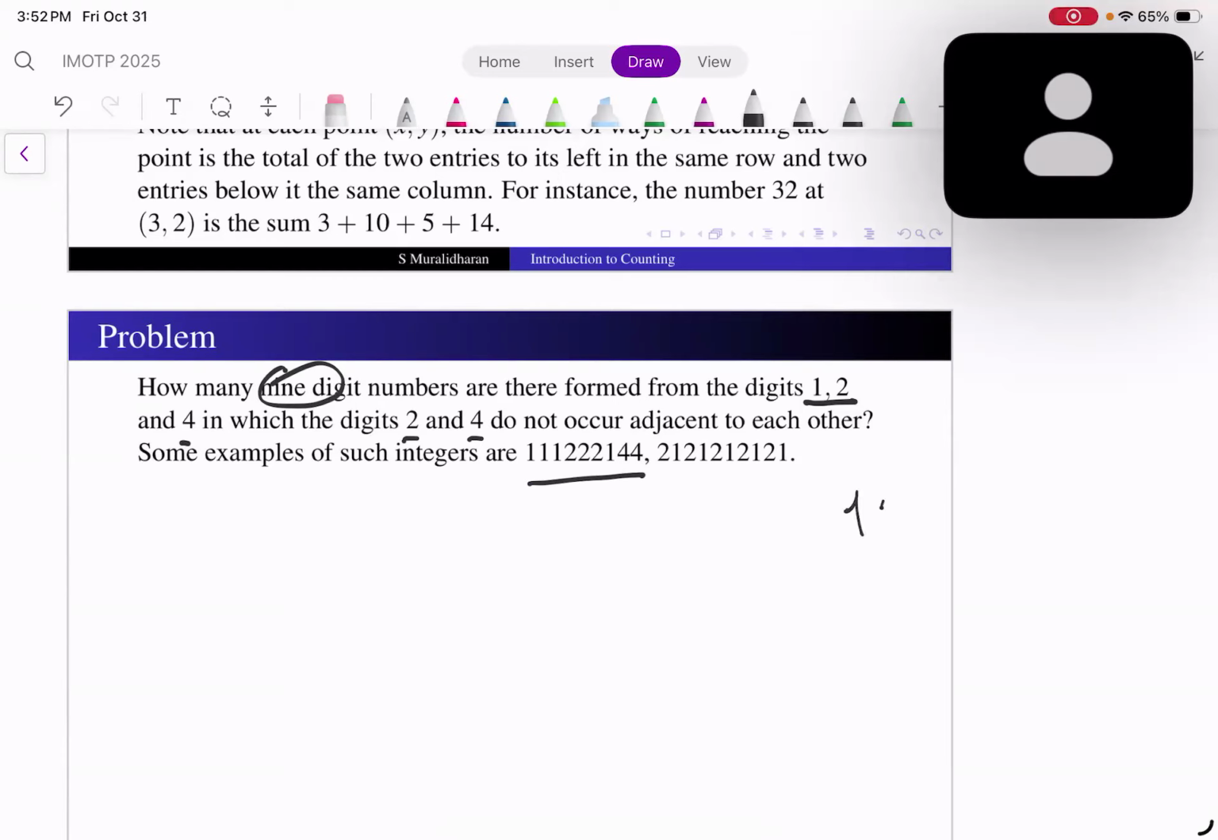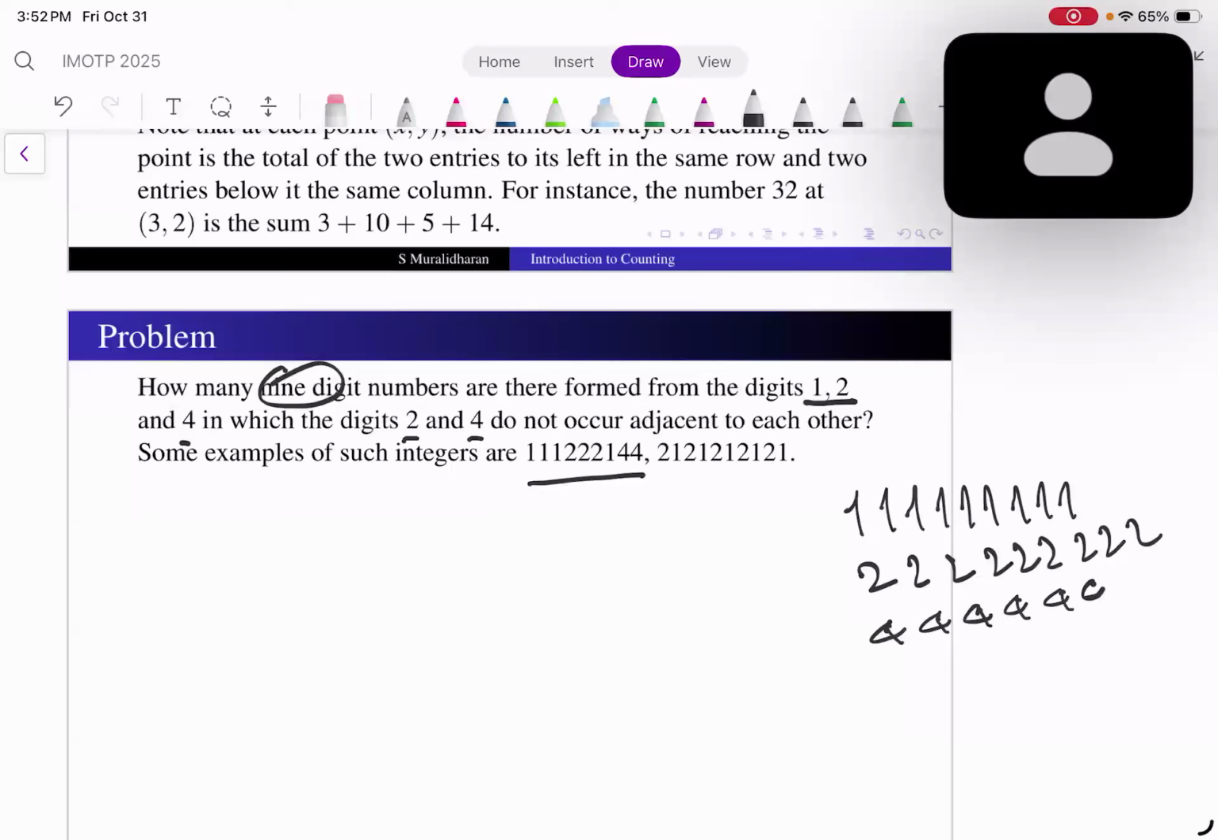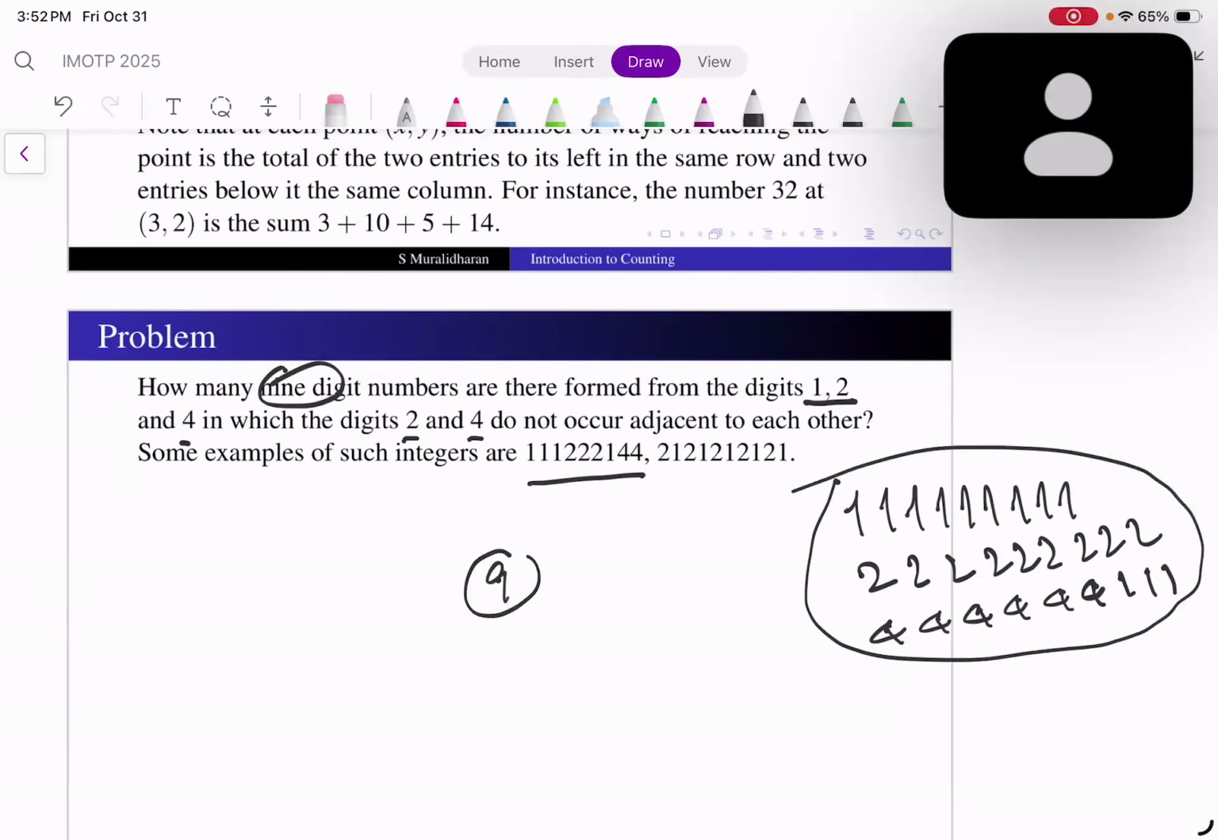It could be just 1, 1, 1, 1, 1, 1, 1. That is fine. It could be just 2, 2, 2, 2, 2, 2, 2. It could be 4, 4, 4, 4, 4, 4, 4, like this. And then say 1, 1, 1, like that. That also is possible. So how many such numbers are there? I want 9-digit numbers.